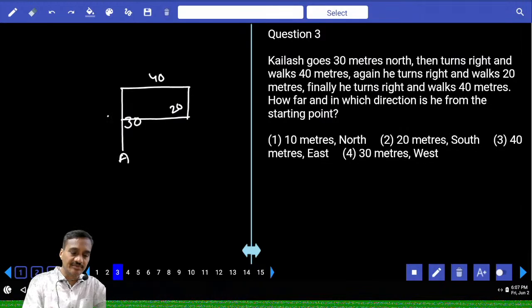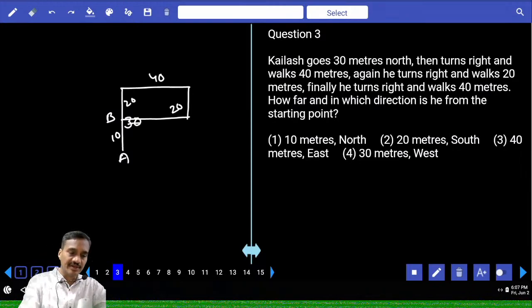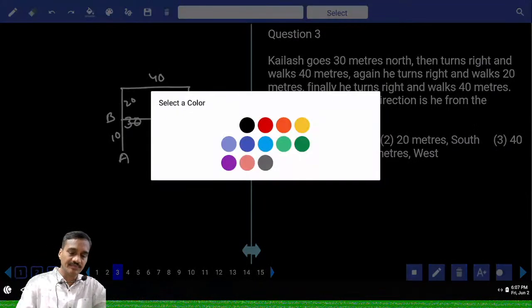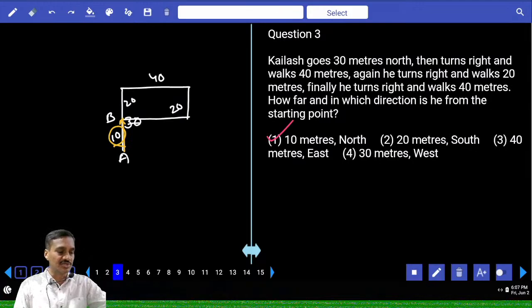Now A is the starting point and B is the final point. Now the distance between these two. Now this is 20 and this is how much out of these 30? 20 were already covered. Now 10. And it's 10 meters towards which direction? And B is towards which direction? North. And B is to the north of E and the distance is 10 meters. 10 meters north, choice 1, question number 3. Then next one, question number 4.